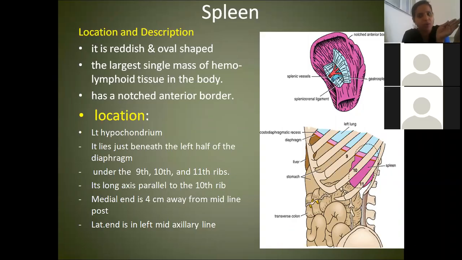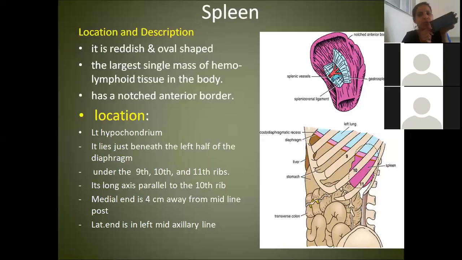Away from the midline, whatever end is there, that is the lateral end. During dissection hall and during your viva also, you will be very confused. Always hold the spleen like this with the examiner, exactly like this. Keep the medial end close to the vertebral column, and the lateral end corresponding to the mid-axillary line. This is the way you hold the spleen.